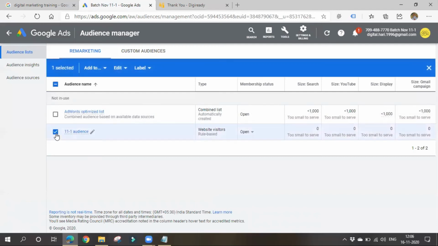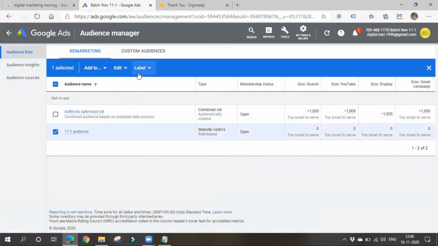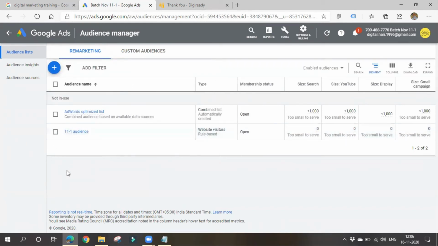So you can add this audience to any campaigns or ad groups or whatever it may be. You can add it like this, or else you can create a new campaign and add it there. You can also add a new label for segregation. You can segregate these things for your reference. Okay, so any doubts till now?